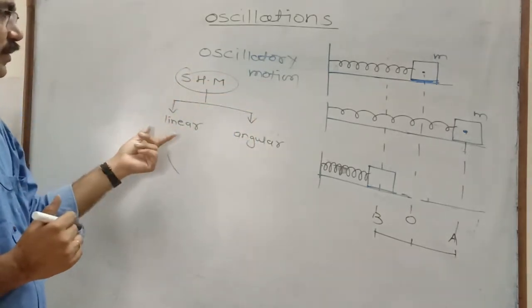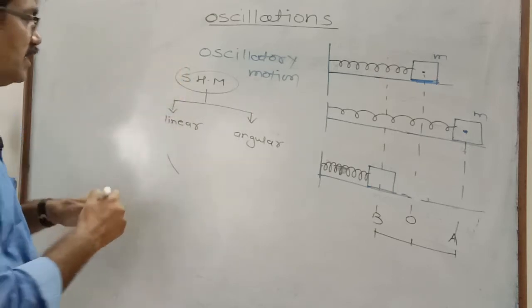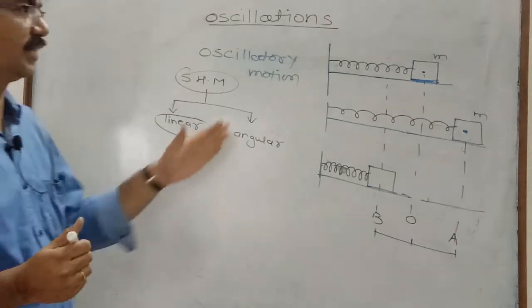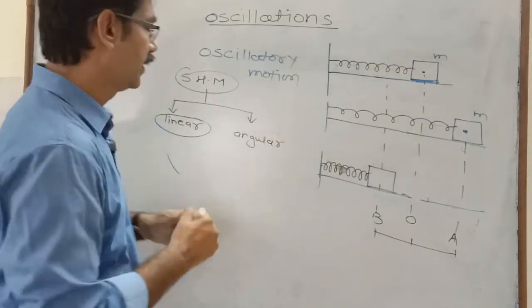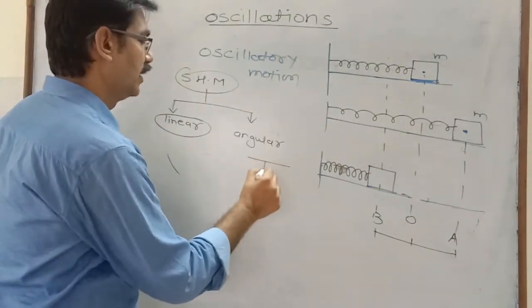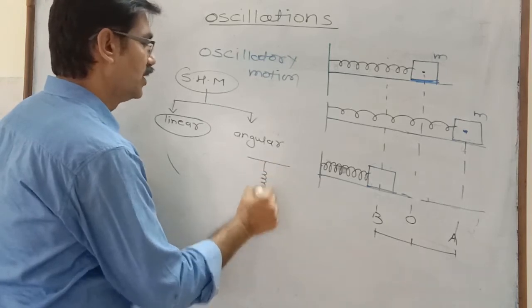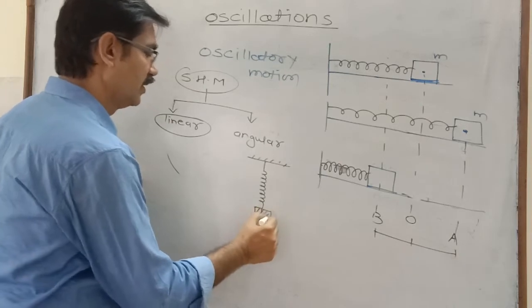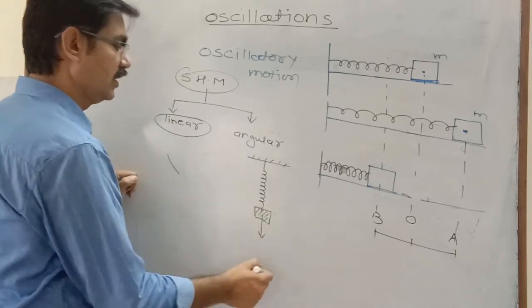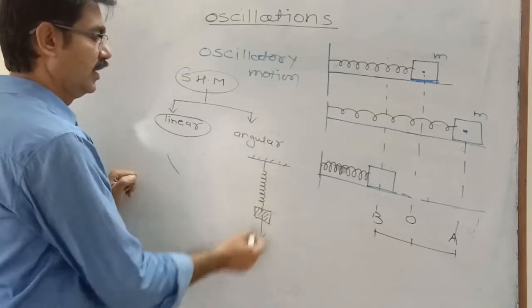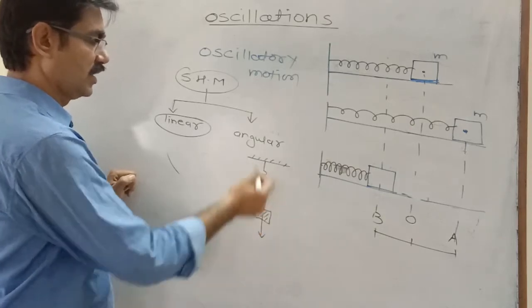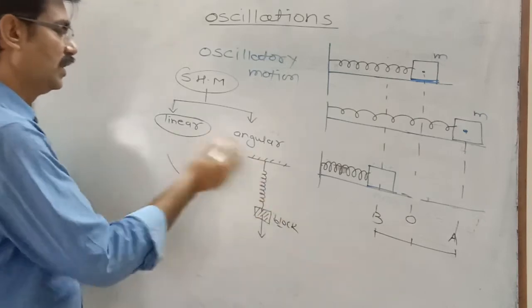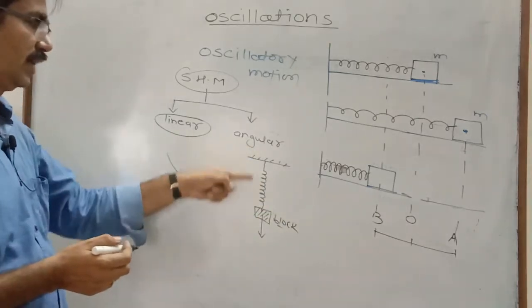To understand linear SHM, first we discuss an example of linear SHM. The best example of linear SHM: take a spring attached to a rigid support, and to the lower end a mass is attached. This mass is pulled in the downward direction and then released. Then it is observed that these vibrations of the block are linear SHM because it is along the same line.